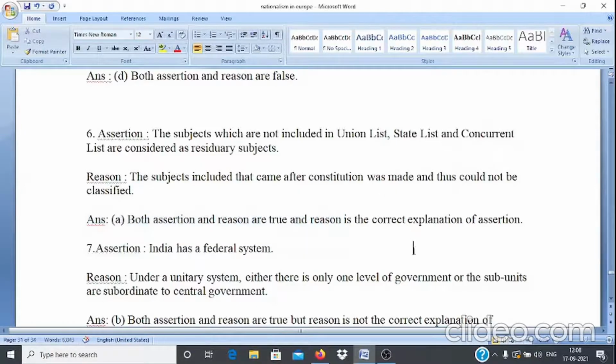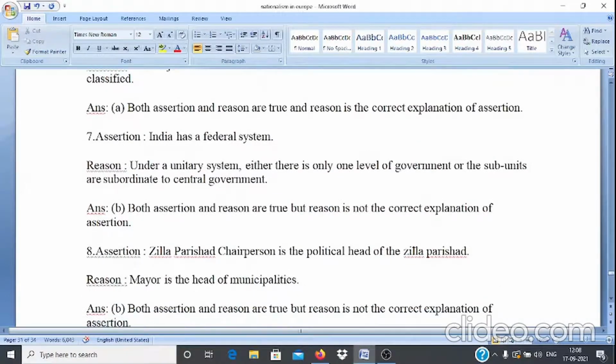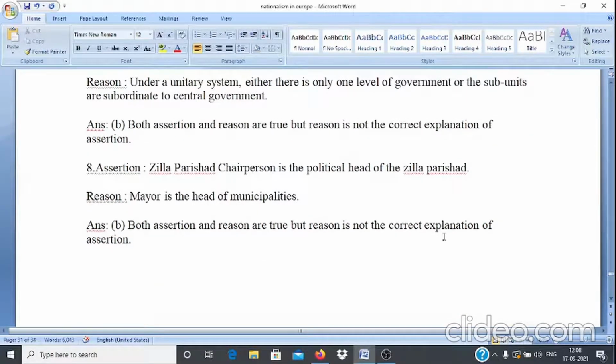Question number 7. Assertion: India has a federal system. Reason: under a unitary system, either there is only one level of government or the sub-units are subordinate to the central government. Here, answer is option B, that is both assertion and reason are true, but reason is not the correct explanation of assertion.